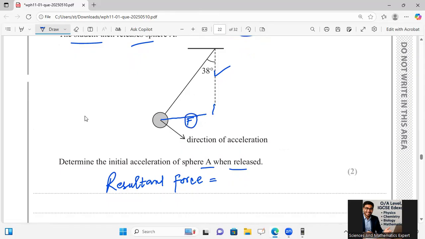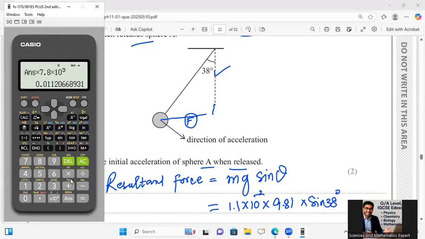It is mg sine of 38 degrees. Just by putting the values of mg over there, mg sine theta will be giving me the values. The mass was 1.1 multiplied by 10 raised to power minus 2, multiplied by g which was 9.81, multiplied by sine 38 degrees.